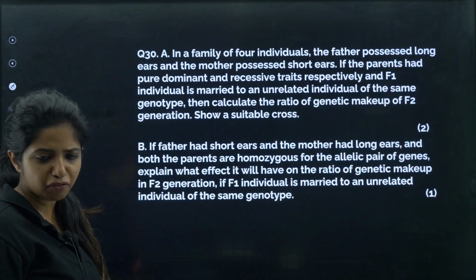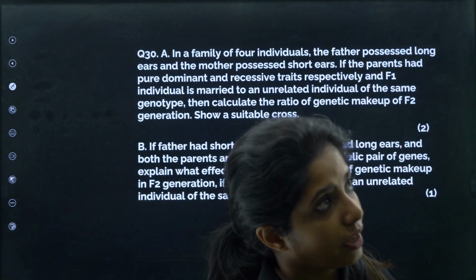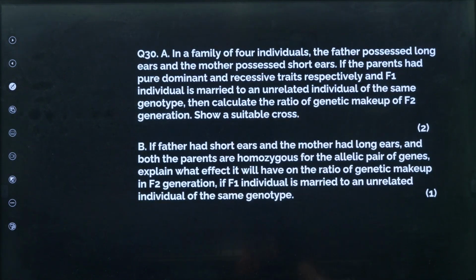Chalo. Next question, but before that, let me just turn on the AC. It's pretty hot up here. I don't know why I didn't turn it on before.